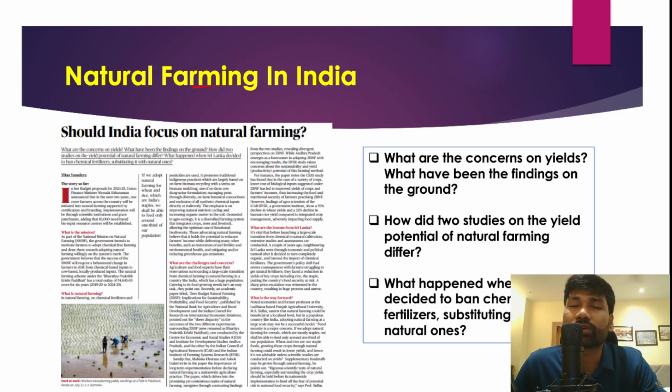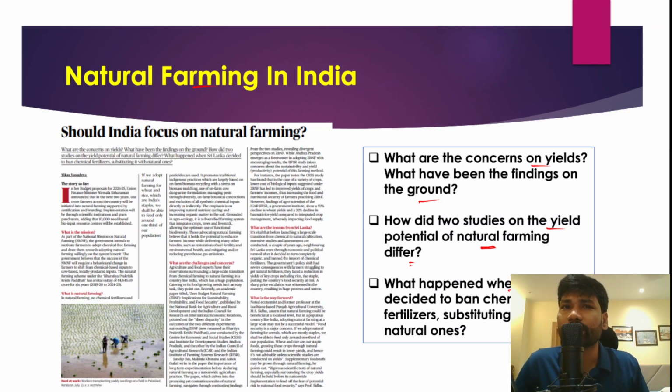Now in this article we will be talking about what the major concerns are with respect to yield, and what the findings on the ground have been, whether adoption of natural farming really leads to declining yield of agriculture crops. What is the actual scenario on the ground, how did two studies on the yield potential of natural farming differ, and what happened when Sri Lanka decided to ban chemical fertilizer? That created a large scale food security crisis in Sri Lanka.